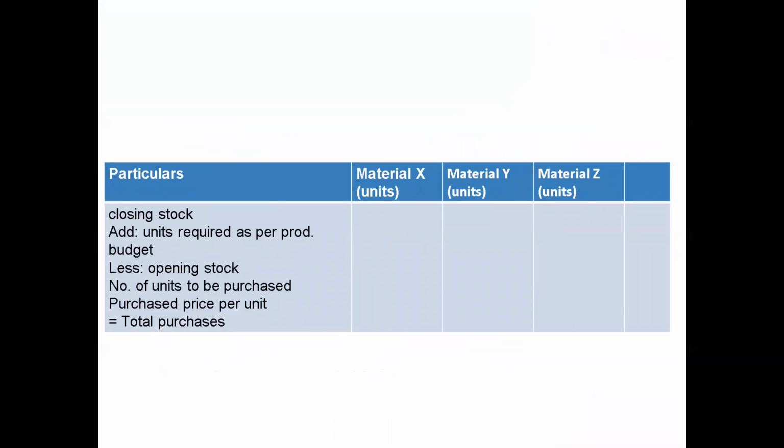So this is the format to prepare the material budget. Here first we'll take the closing stock, that is stock at the end. We'll add the units which are required as per the production budget and then deduct the opening stock. So we'll get the number of units to be purchased by the company.